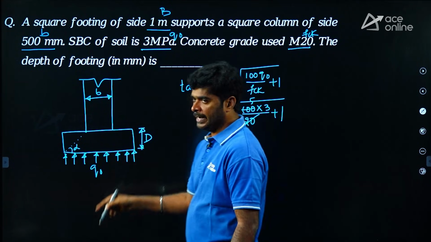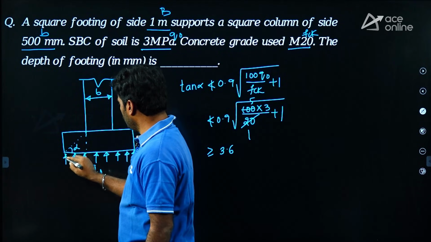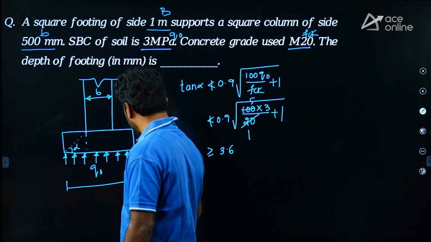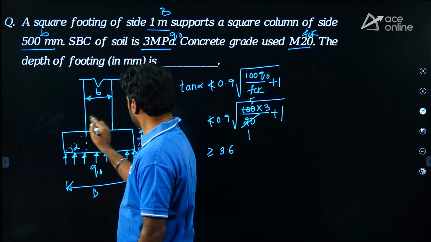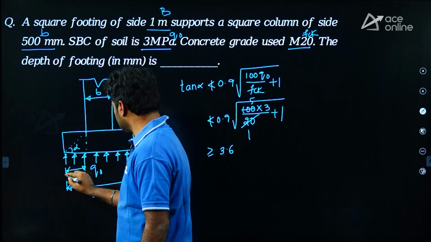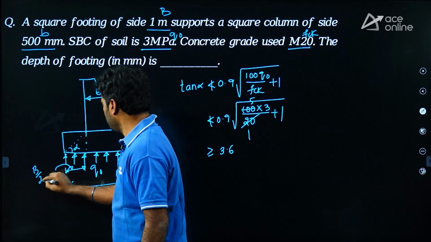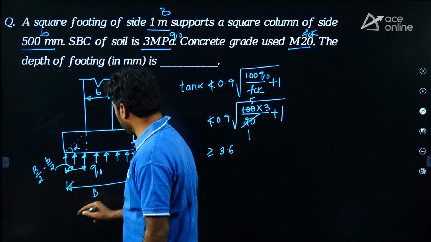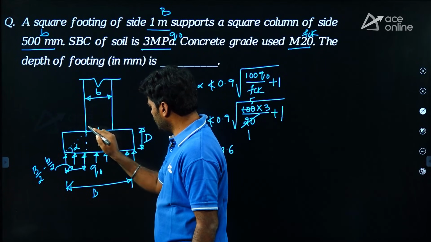Once you find this angle, then you can find this height. How? Because we know this distance, from this we can find this distance. What is this distance? It is capital B by 2 minus small b by 2, correct? Exactly, center is capital B by 2, and from here to here is small b by 2.